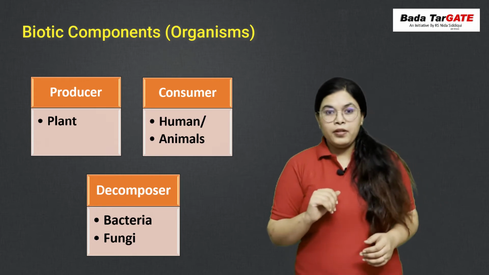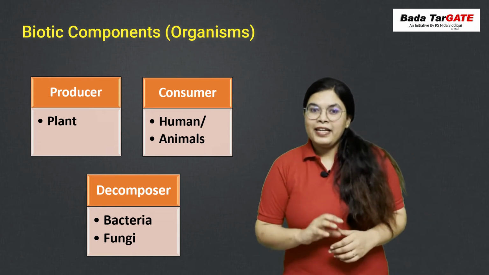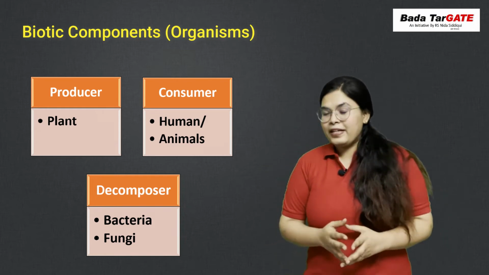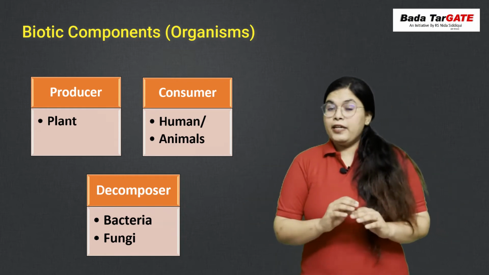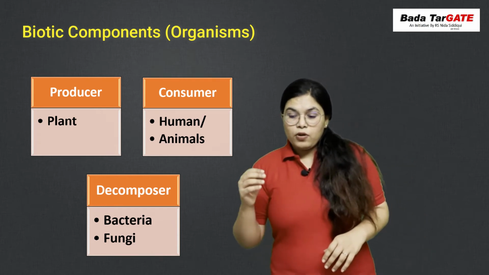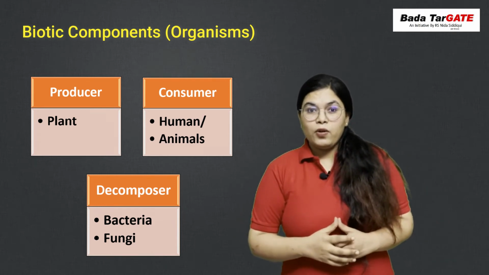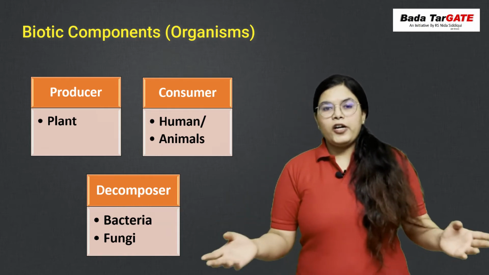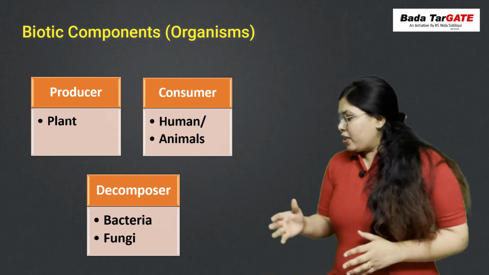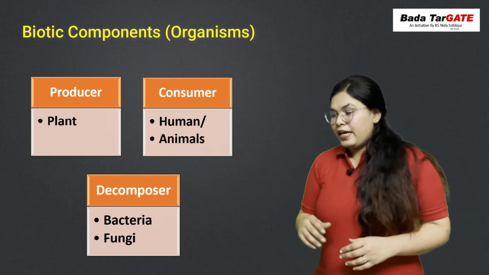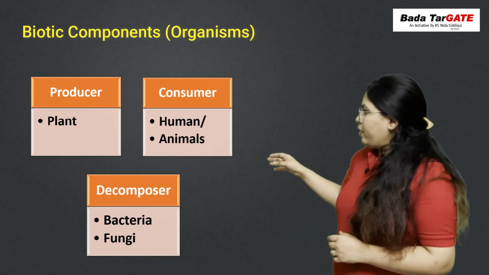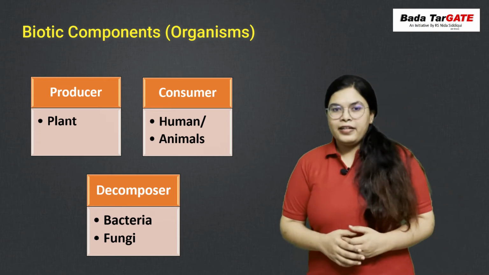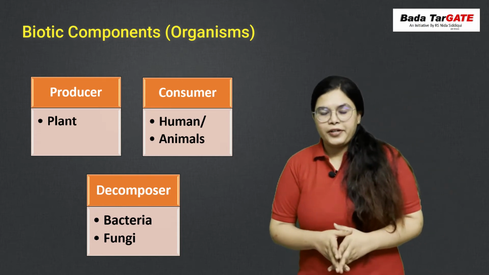As the name suggests, consumers are the organisms that are dependent on producers for food and energy requirements. Then we have decomposers. Decomposers are very important. Suppose there is no decomposer on this earth, what is going to happen? All these dead bodies of plants and animals will accumulate on the earth's surface. So we have bacteria and fungi that are able to degrade these organic components, like plants and animals after their death, and they degrade them and form nutrients.